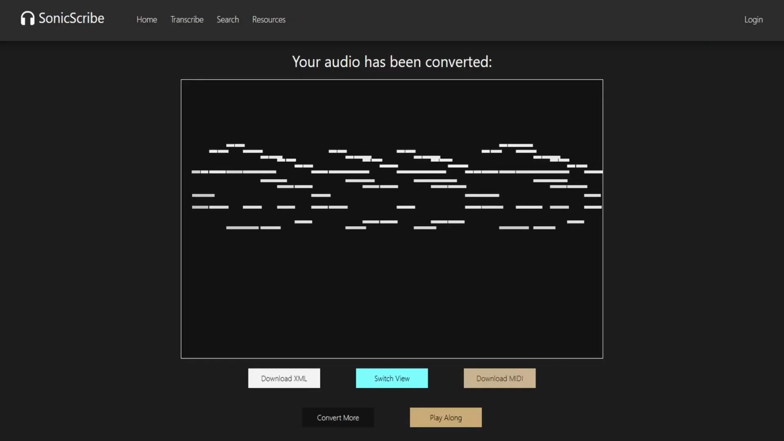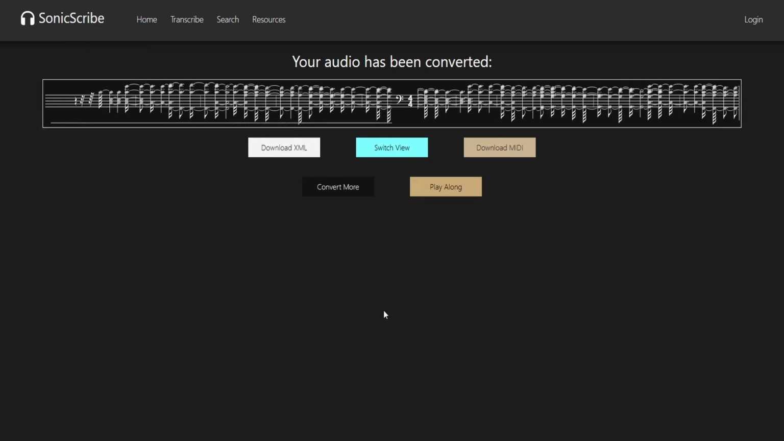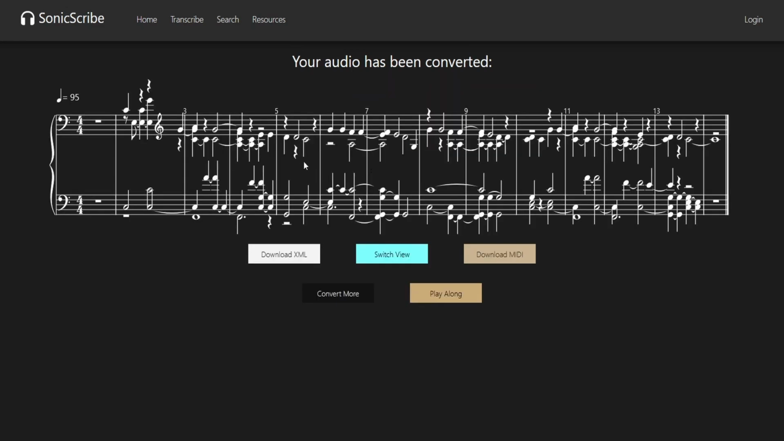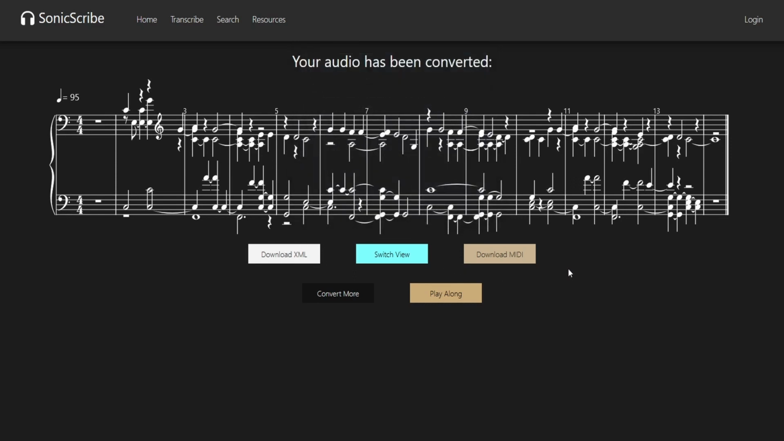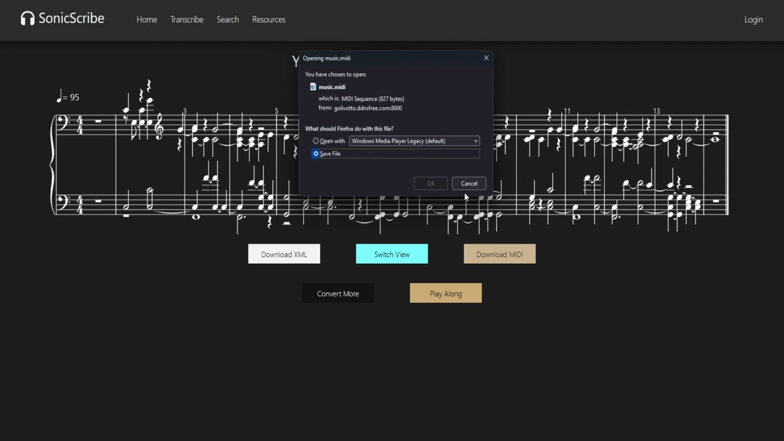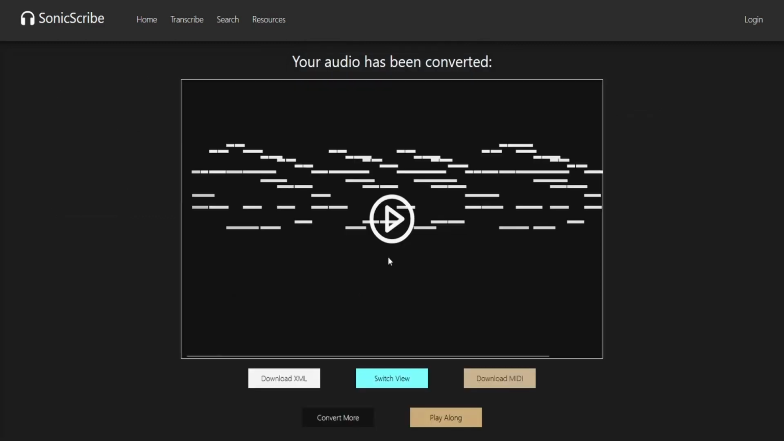Once the user's audio file has finished being transcribed, they'll be brought to the results page. Here, they can see the transcribed audio as a MIDI piano roll or as a single staff. They can also view a preview of what the XML file will look like if they choose to download the XML. We also provide the ability for the users to download a MIDI file if they would prefer that format. Users can also play the audio to hear what it sounds like.